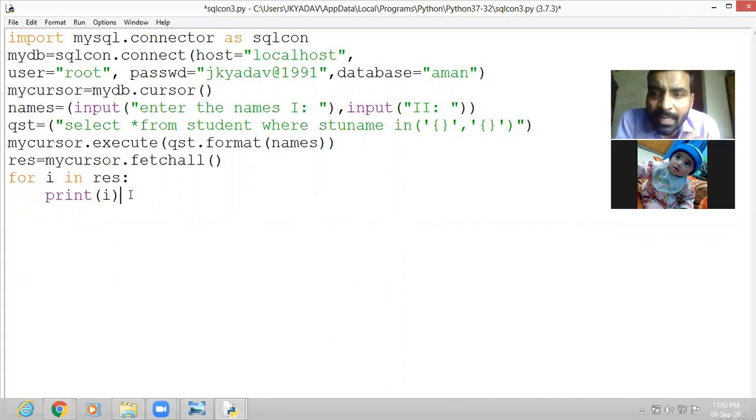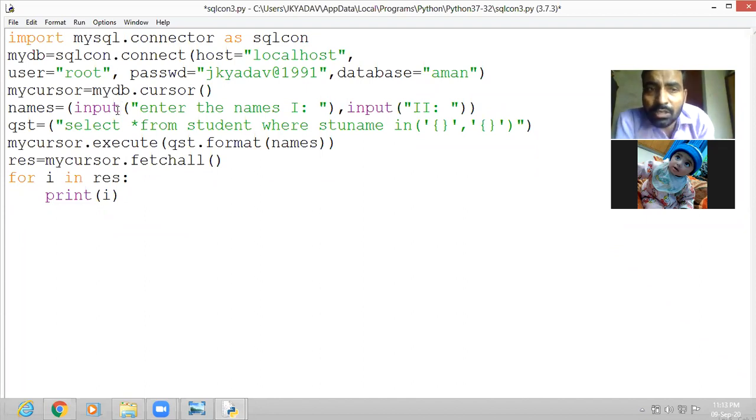And this is the real development of an application, because in an application the input is always given by the user, predefined values are not given. Predefined values we check for our satisfaction, but when you develop an application, you keep in mind that the user always gives the input. So that's why here we have used the input function for entering the names to search.